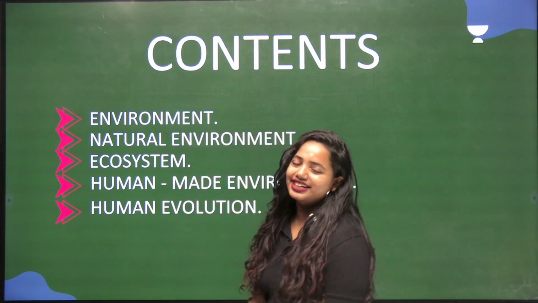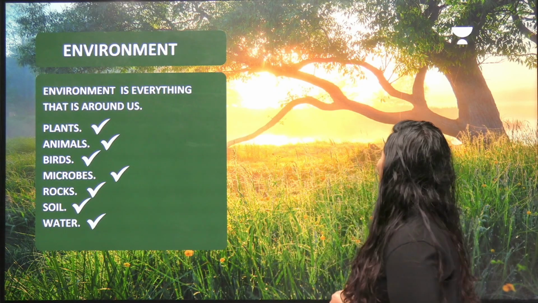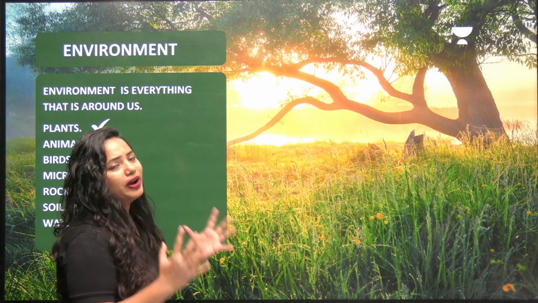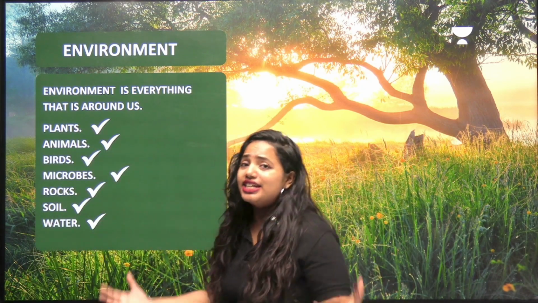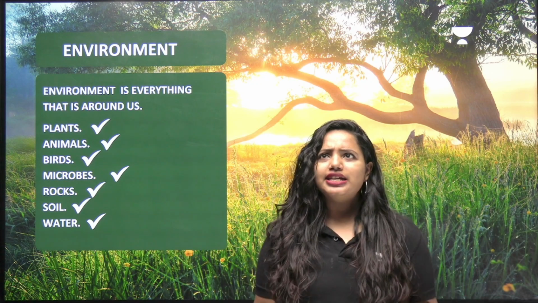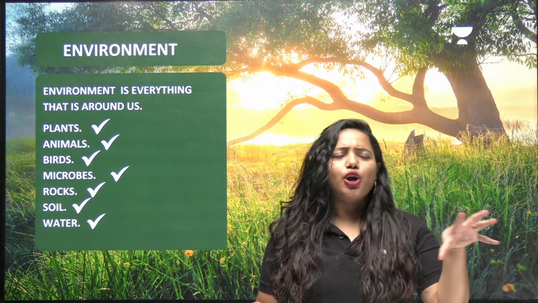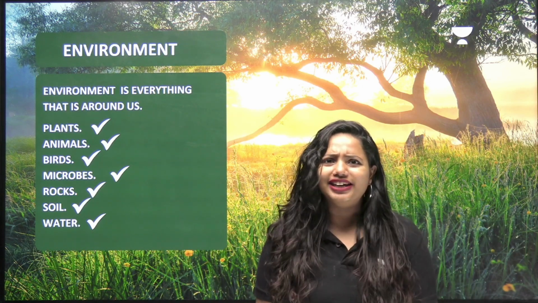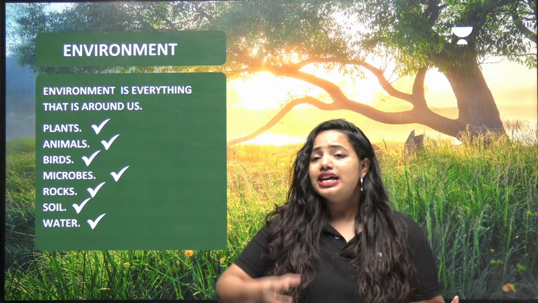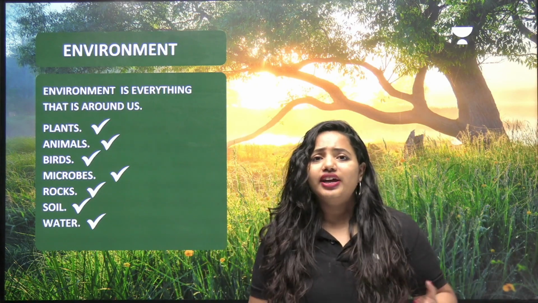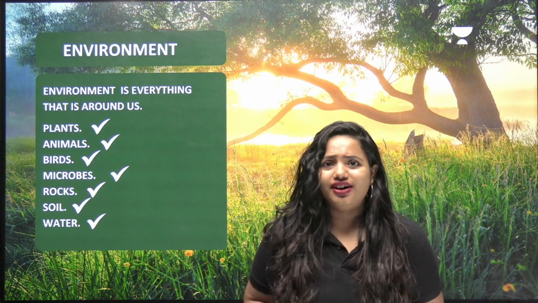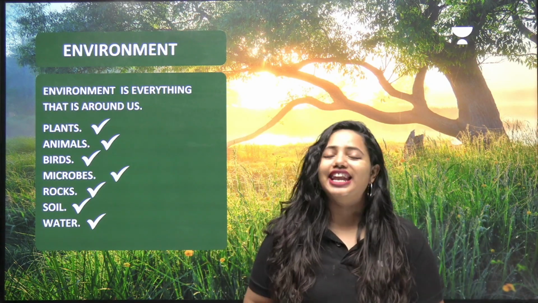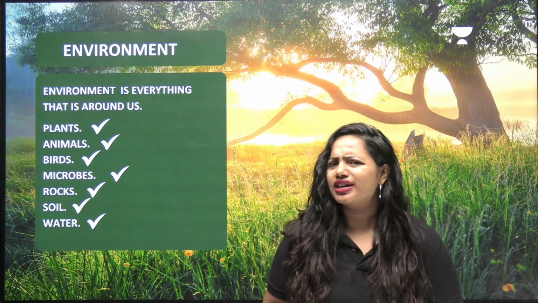Let's get started. Oh, look at this. Oh my God, how beautiful our environment is. So what is meant by environment? Very important. Environment is everything just around us. So that means we can see living beings, we can see non-living things, human-made things, natural things. Oh, there are many, right? Yes. So when these human-made, natural, non-living, living factors work together, it causes an interaction and makes our environment support life on Earth. But what are these factors basically?